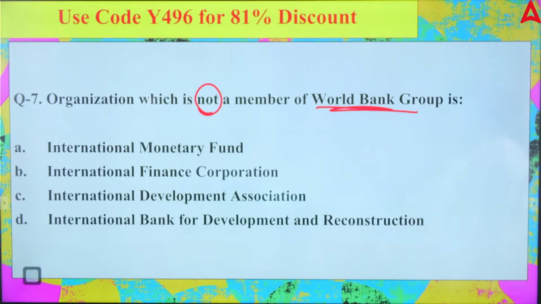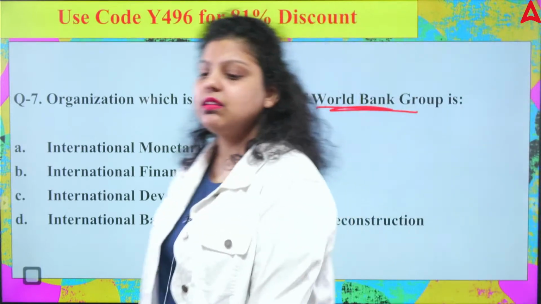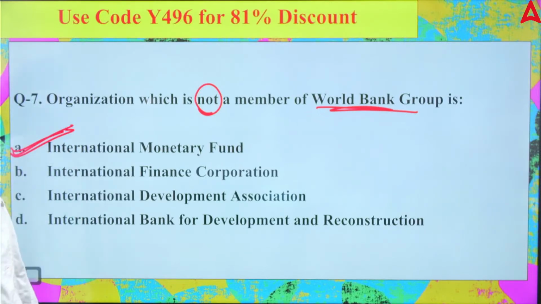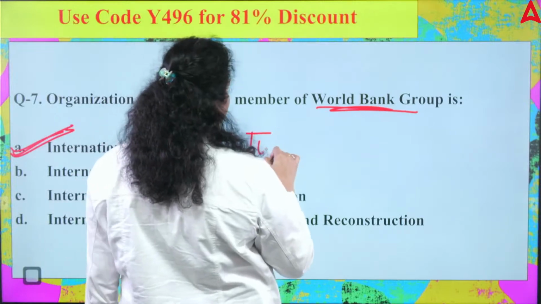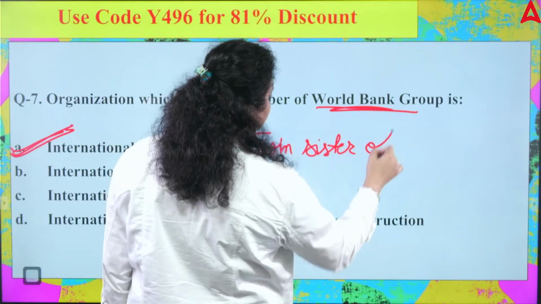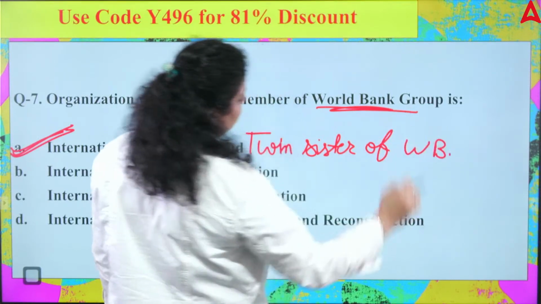Okay, nobody has answered yet. So the right answer will be your IMF. International Monetary Fund. It is another international organization. IMF is known as twin sister of World Bank. So they two are known as twin sisters.